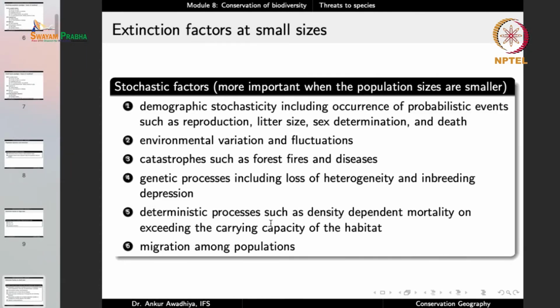Then we have deterministic processes such as density dependent mortality on exceeding the carrying capacity of the habitat. Now in this case, when the population sizes are very large, then there is a density dependent mortality, because the density increases, and once you have a high density, then diseases can spread very quickly among the population. Now in the case of a large sized habitat, once you have a large size population, then you will start to see the density dependent mortality.